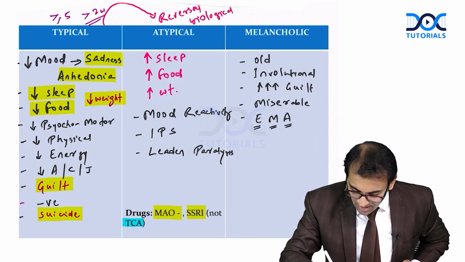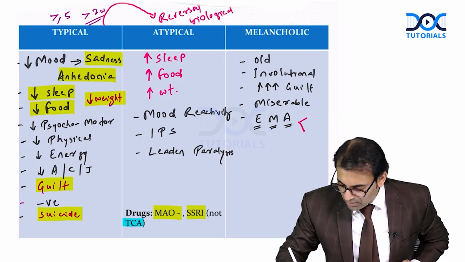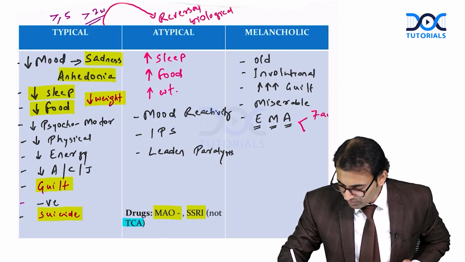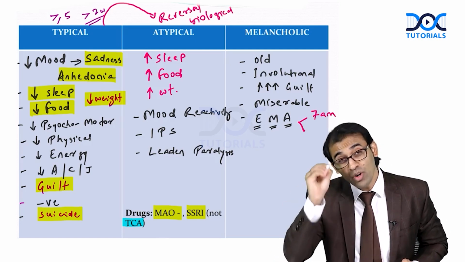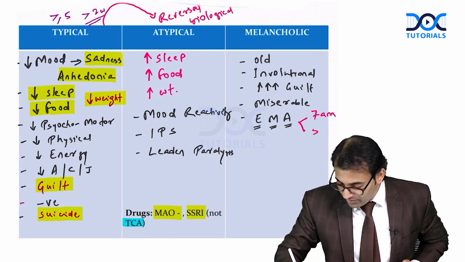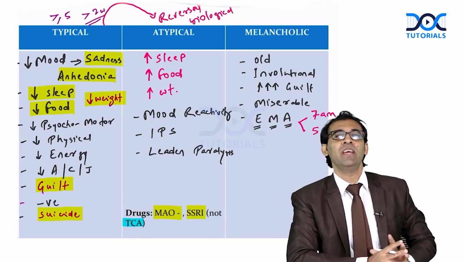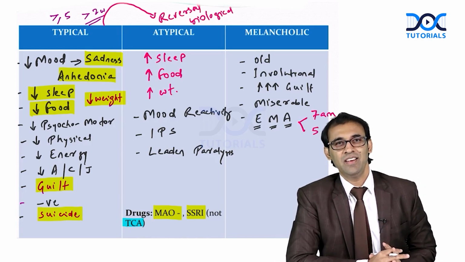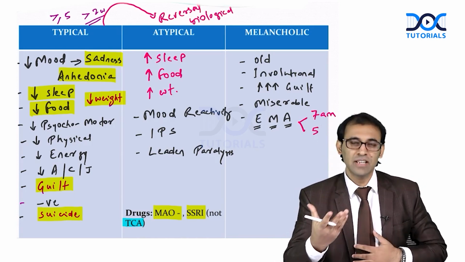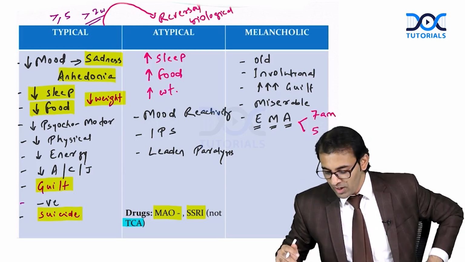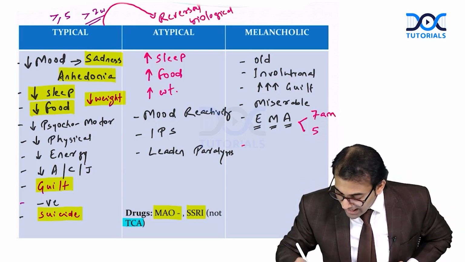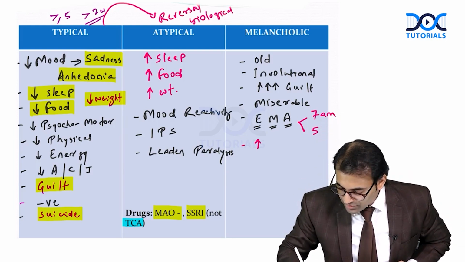The patient will say, sir, earlier I used to get up by 7 a.m., but now without an alarm I am getting up by 5. This is early morning awakening, classically seen here. Remember, when depression is there, sleep problems will be there for sure. Now there is a very high risk of suicide.